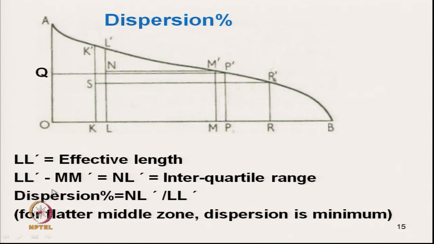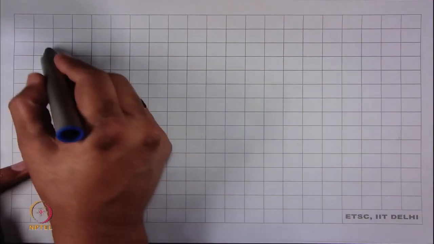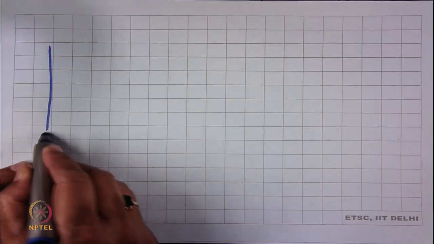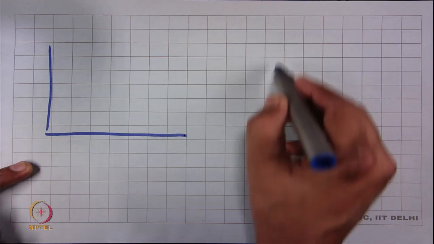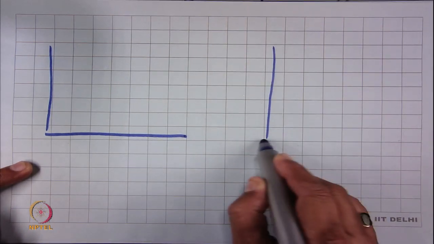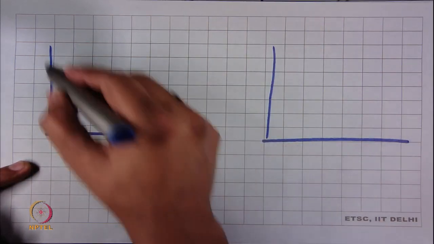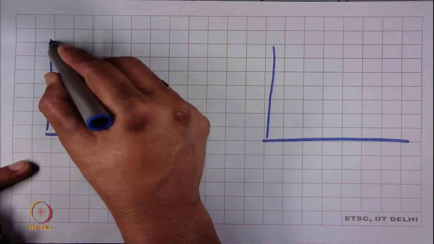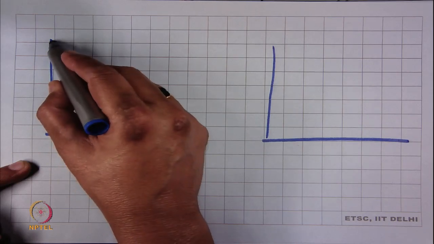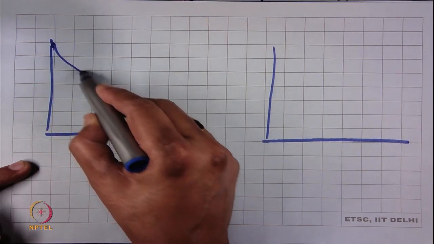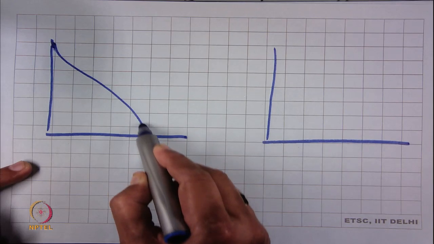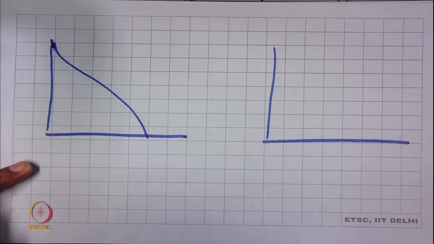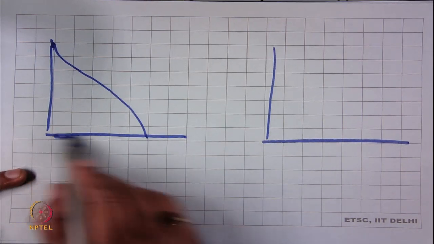Now, let us see the importance of the interquartile range. Suppose we have 2 fiber distributions. One fiber has longer length. This is the distribution. Say they have started from the same point.